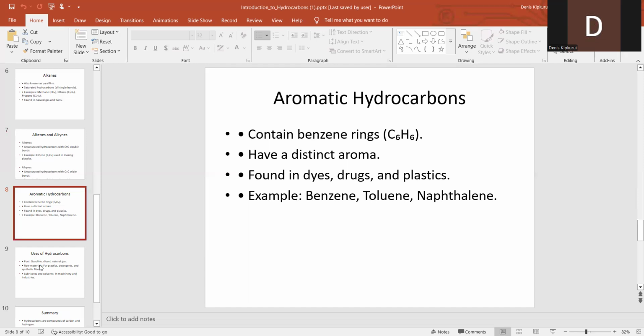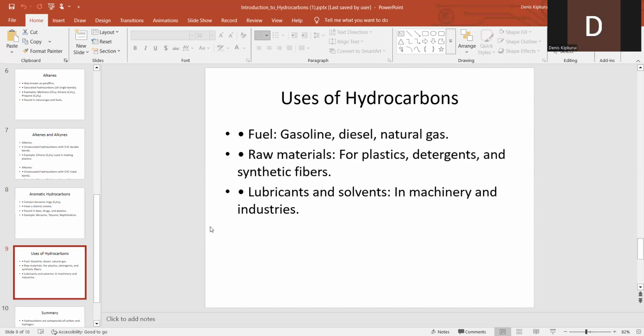Is that okay? Okay. So as we summarize, let us now see the uses of hydrocarbons. Who can try one use of hydrocarbons? Mr. Leonard, give us one function of a hydrocarbon. It's used as petroleum. Yeah, one use, that's good, as a fuel.